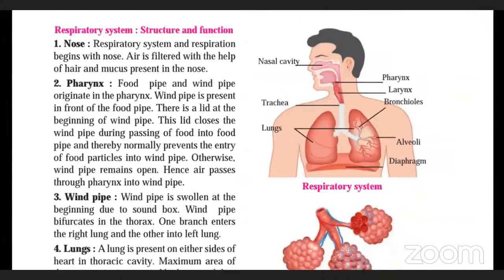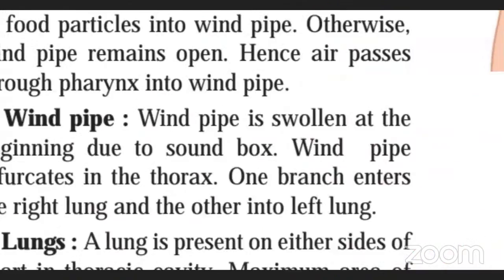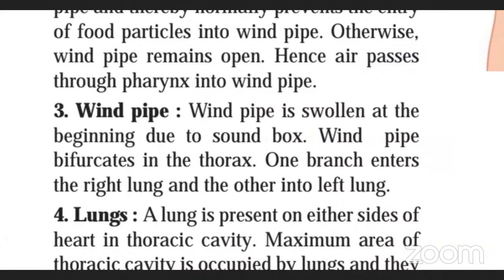Now windpipe. Talking about windpipe, the windpipe is swollen at the beginning due to the sound box. Sound box means whatever we are speaking. Whatever we are speaking, that is because of the vocal cords which are present. Vocal cords are responsible for the production of sound, and because of these vocal cords, this is known as sound box. Because of this sound box, the windpipe is slightly swollen. Swollen means हल्का सा सूजा हुआ ऐसा दिखता है.